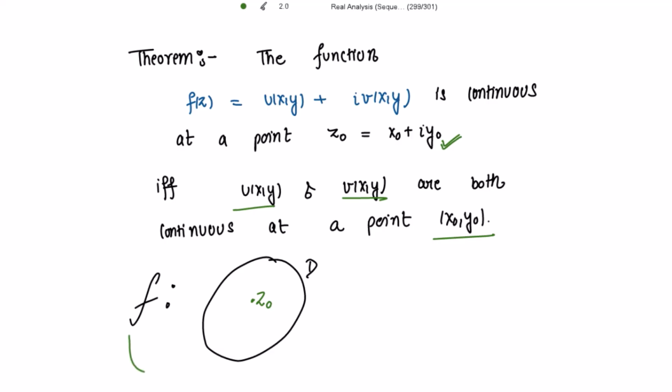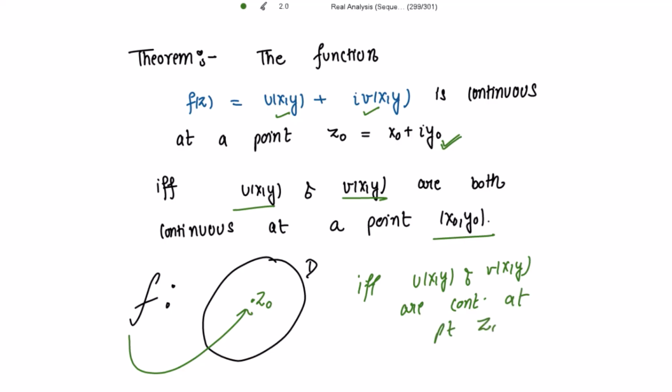Now the function is continuous at the point z0 and the function is of the kind u(x,y) plus iota v(x,y). This is continuous at the point z0 if and only if its real part and the imaginary part, both the parts, are continuous at the point z0. Its both parts should be continuous at this point.